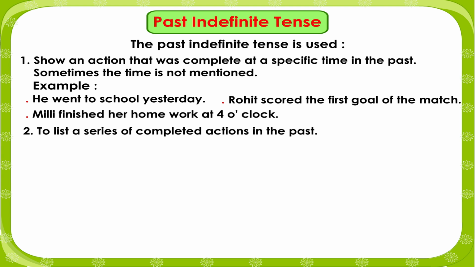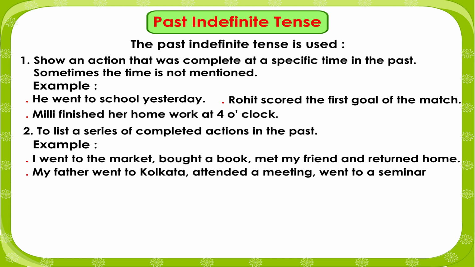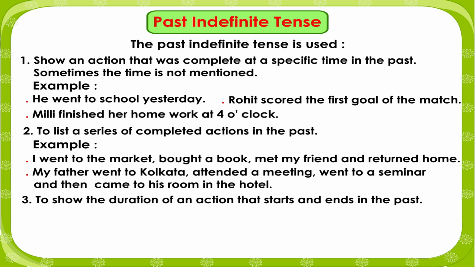2. To list a series of completed actions in the past. Example: I went to the market, bought a book, met my friend, and returned home. My father went to Kolkata, attended a meeting, went to a seminar, and then came to his room in the hotel.